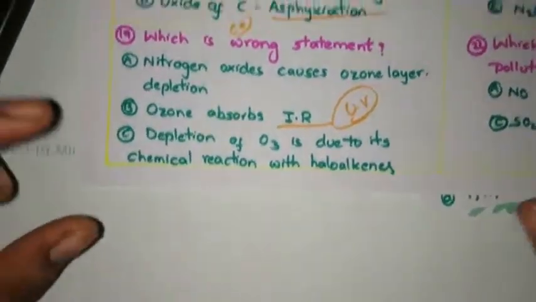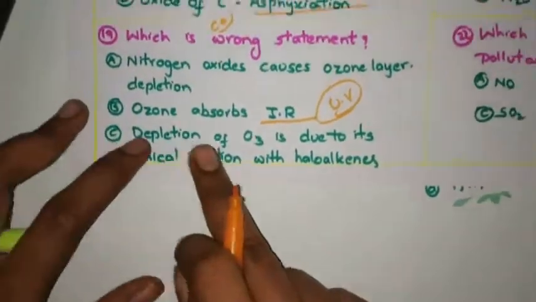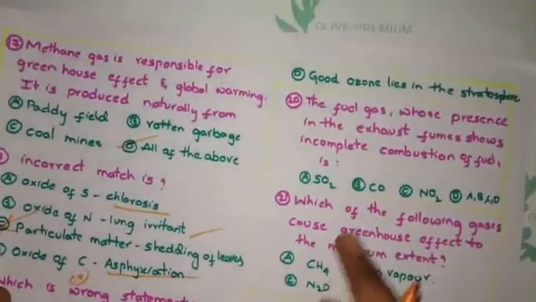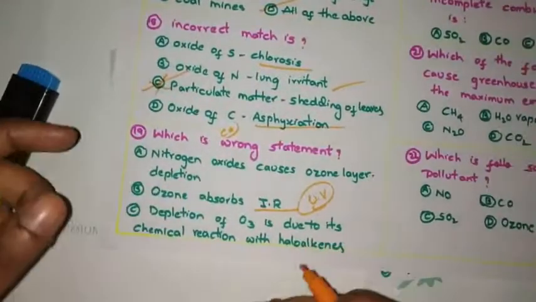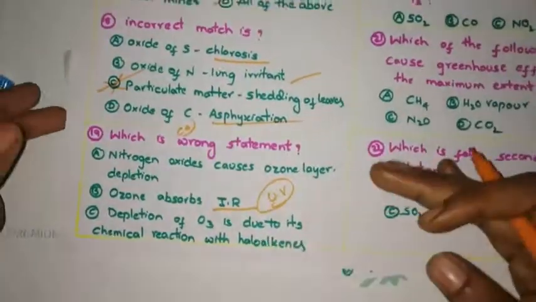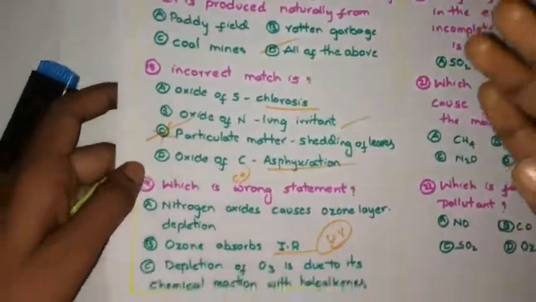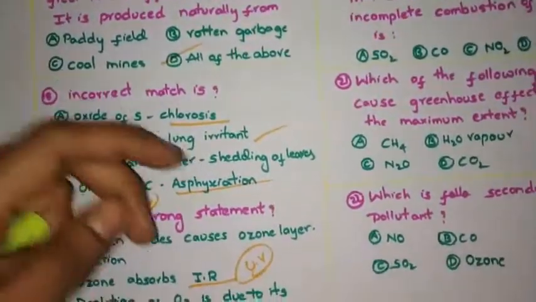Suppose if we get UV rays, we will get skin cancer. Also, ozone lies in the stratosphere, and ozone depletion is caused by haloalkanes like chlorofluorocarbons.